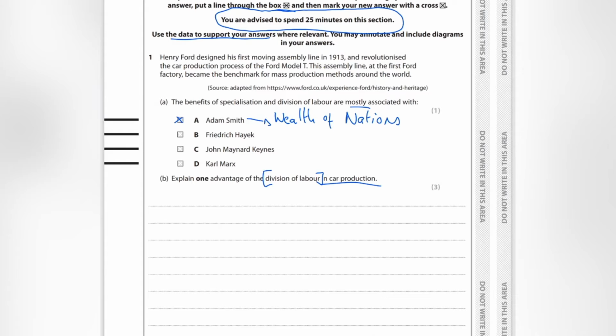Explain one advantage of the division of labor in car production. Well, one advantage is specialization of workers. Obviously it's asking about car production, so I need to make it specific to car production.